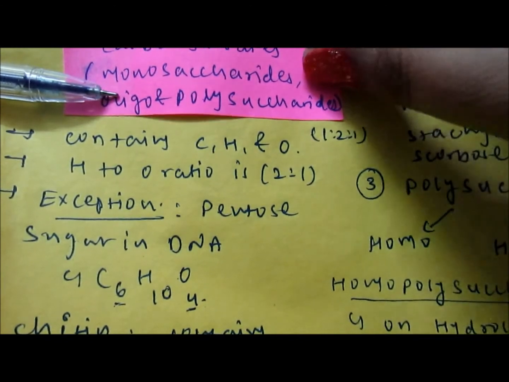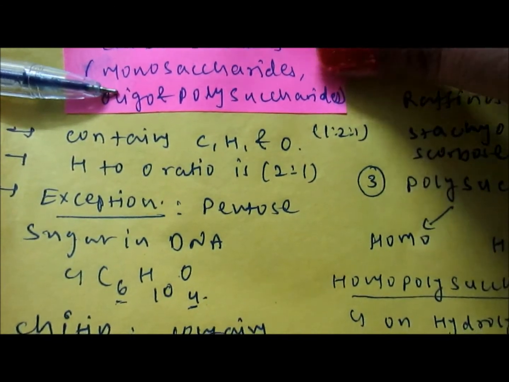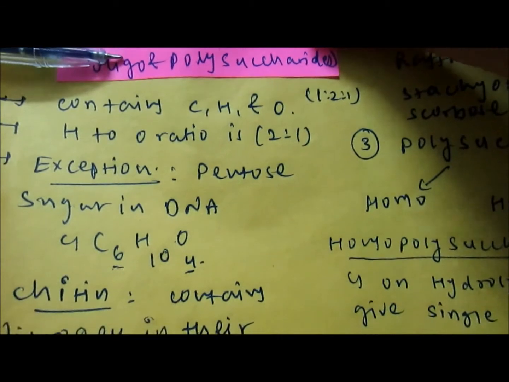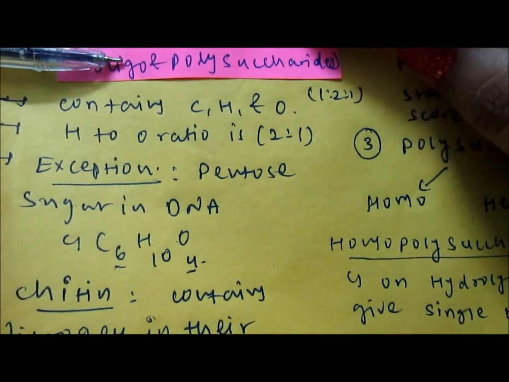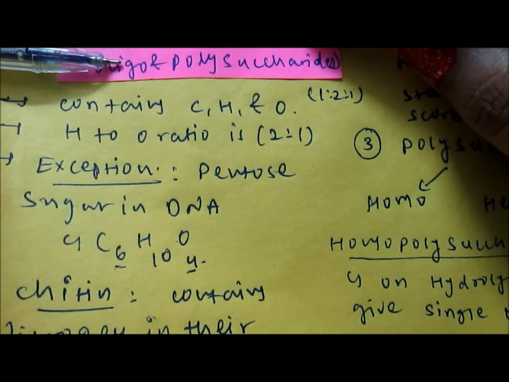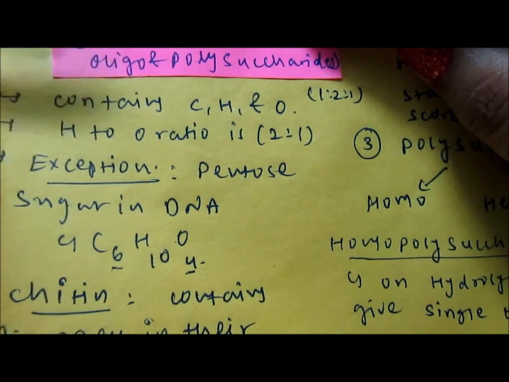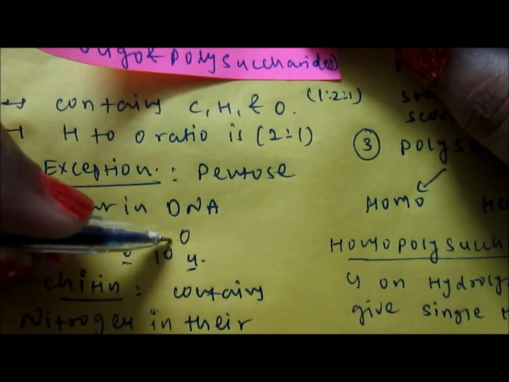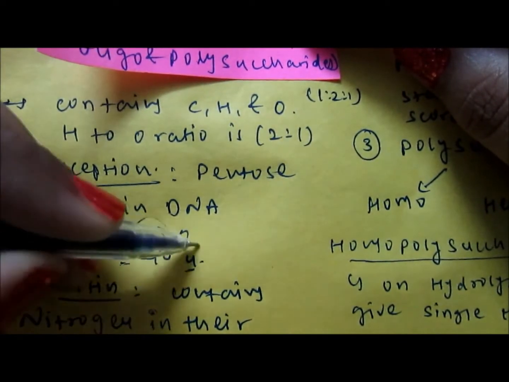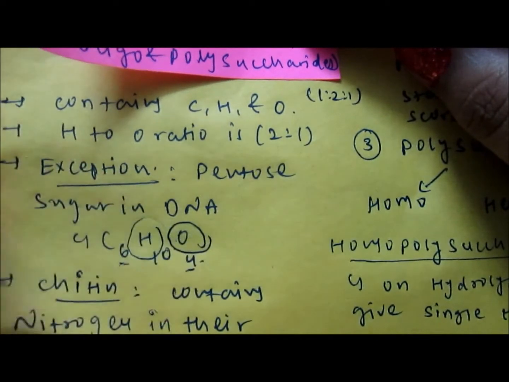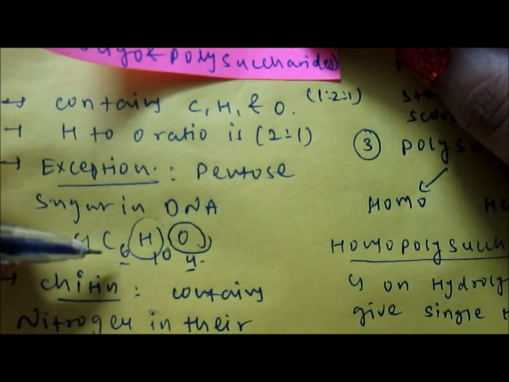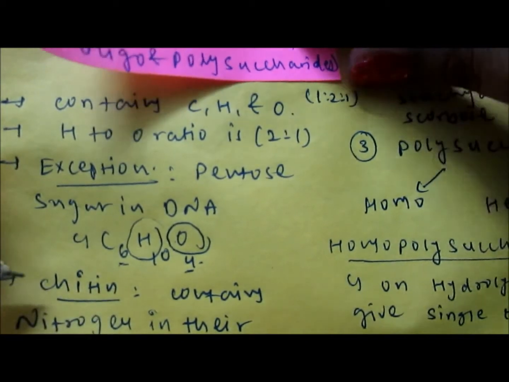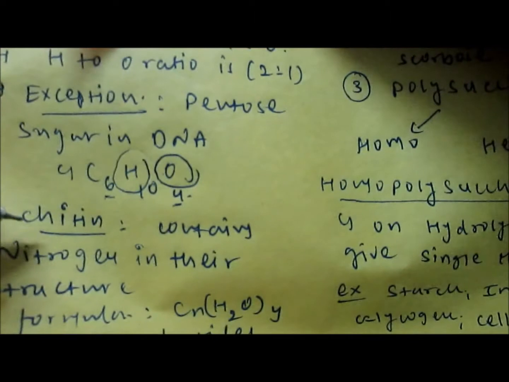They have an exceptional amount of carbon and hydrogen: there are a total of 6 carbons present and only 4 oxygens, and the hydrogen to oxygen ratio is not 2:1. So the formula of this pentose sugar in DNA is C6H10O4. And another exception is chitin.